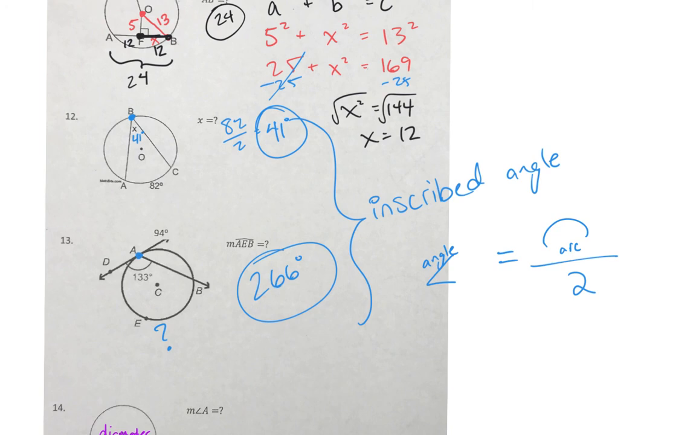What's the magic number for a triangle? 180. So I know that one angle's 55. I know that one angle's 90. Find the other angle. You guys can figure it out.